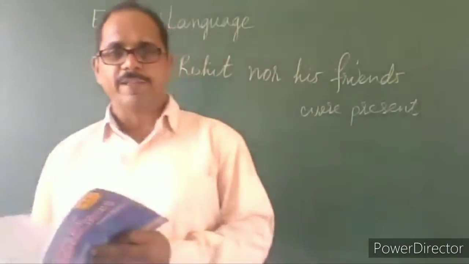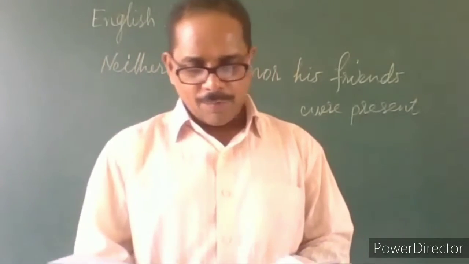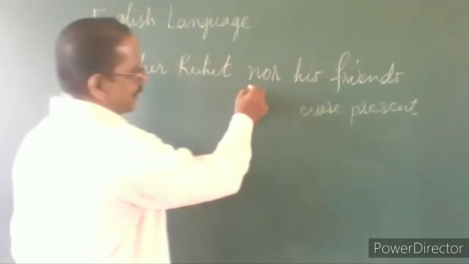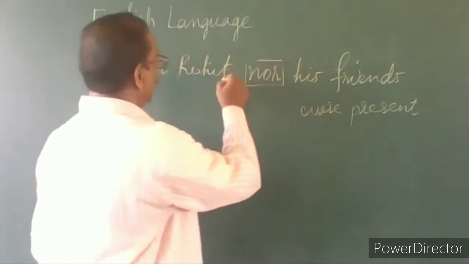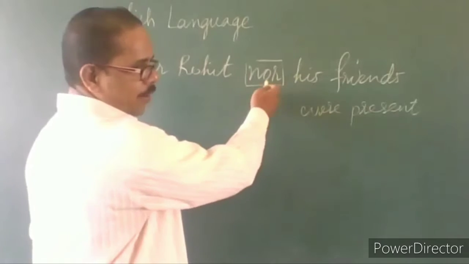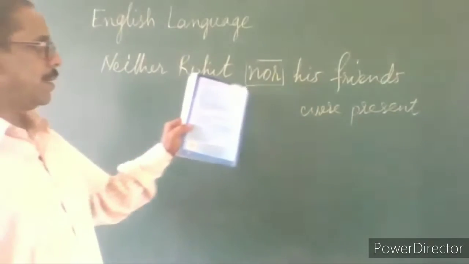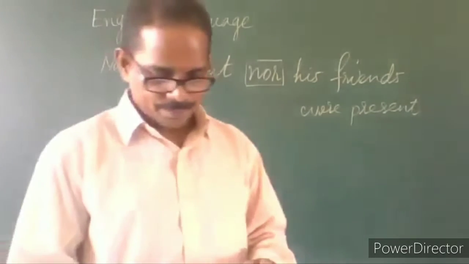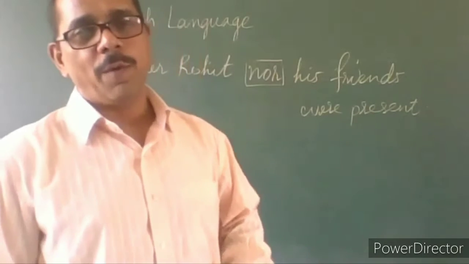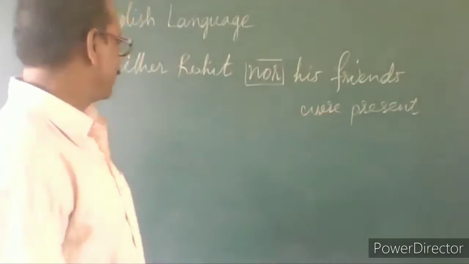When the subjects connected by or, nor are of different numbers. See, here it is connected with the nor. When the subjects are connected with or, nor, then what happens? The subjects are of different numbers.